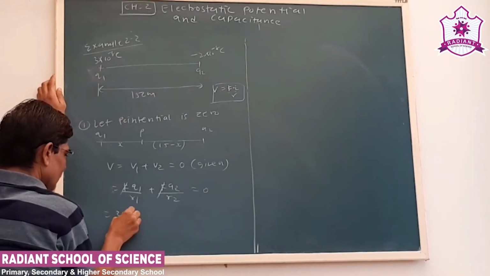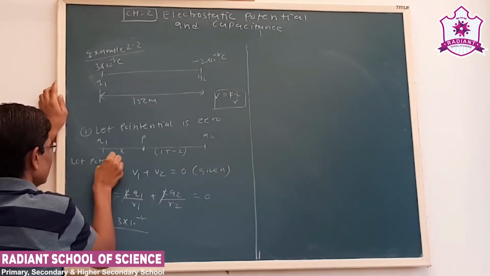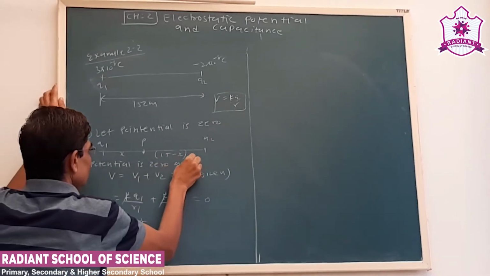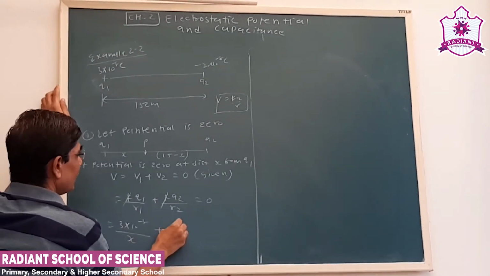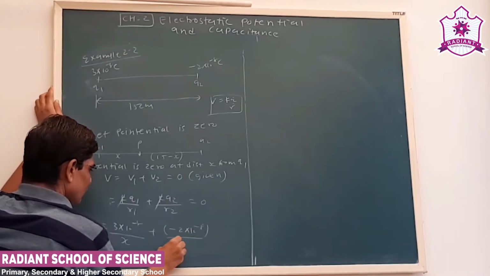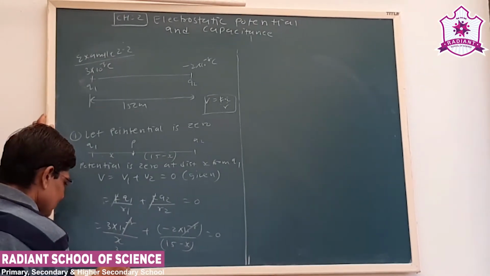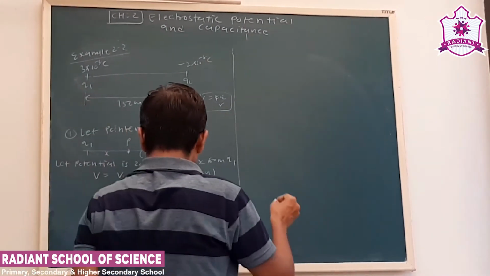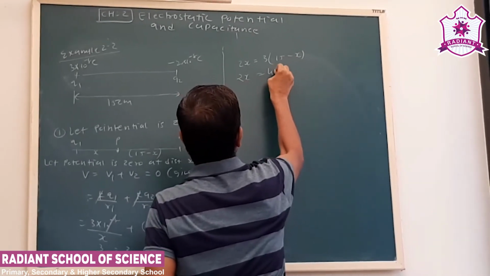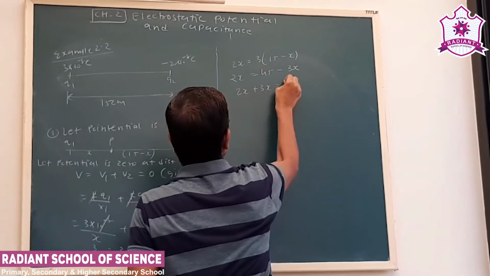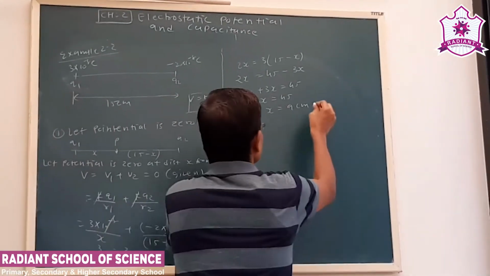Q1 is 3 into 10 to minus 8, R1 distance is x, and Q2 is minus 2 into 10 to minus 8 upon 15 minus x. Now the 10 to minus 8 is cancelled, so it is 3 upon x is equal to 2 upon 15 minus x. So x is 9 centimeter from Q1.